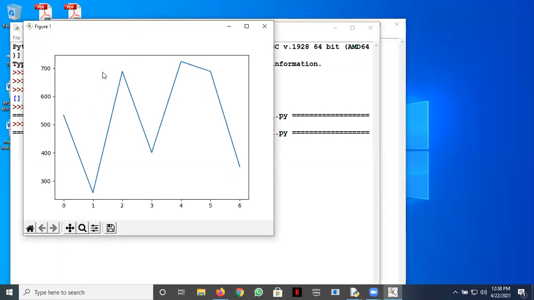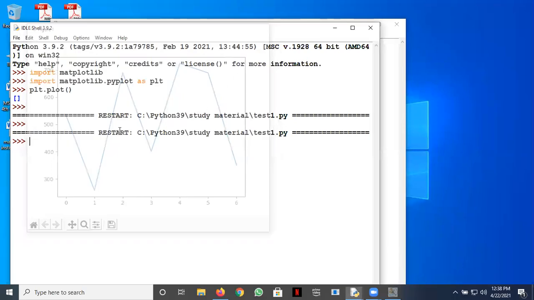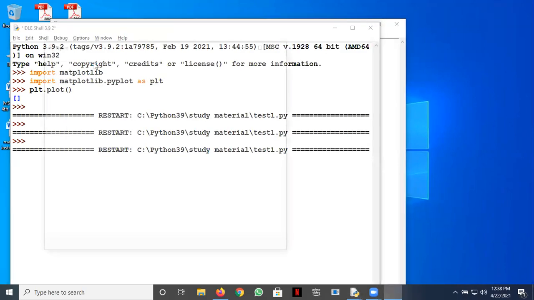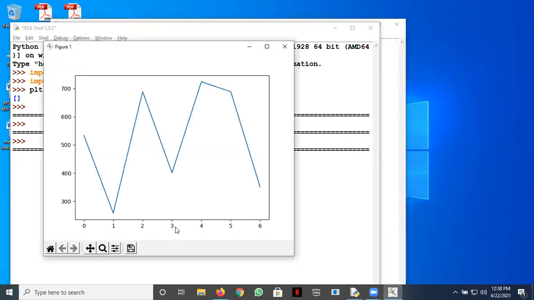I assure you, you can make very good plots. I'll be going into a lot of detail with you. Just see step by step how it is done. Right now you can see I didn't give any x-axis data. This views is coming on the y-axis. If you give just one argument to plot, it is taken on the y-axis and the x-axis is assumed automatically, starting from 0. Can you see the x-axis? It's 0, 1, 2, 3 like this.